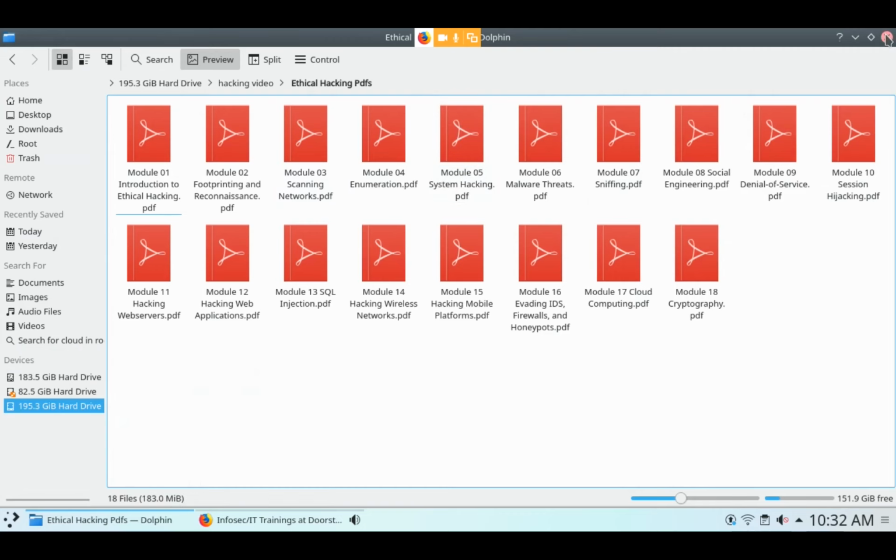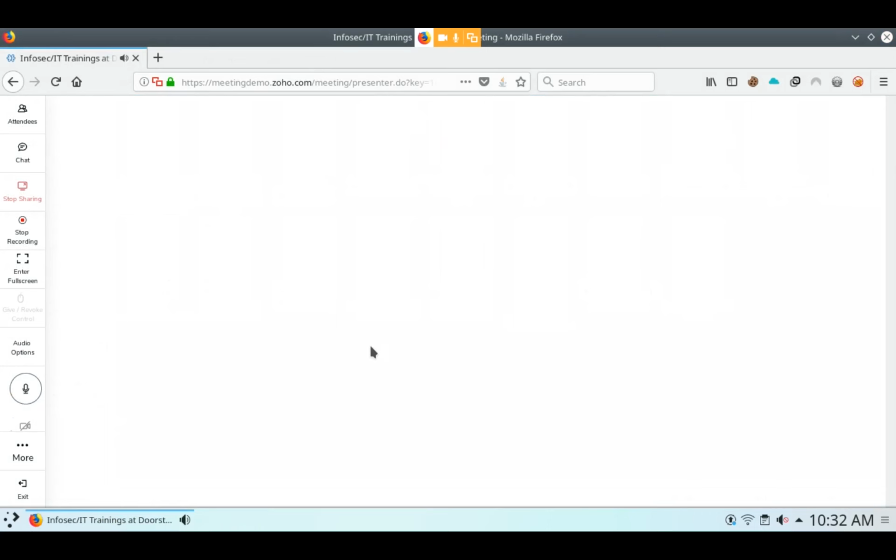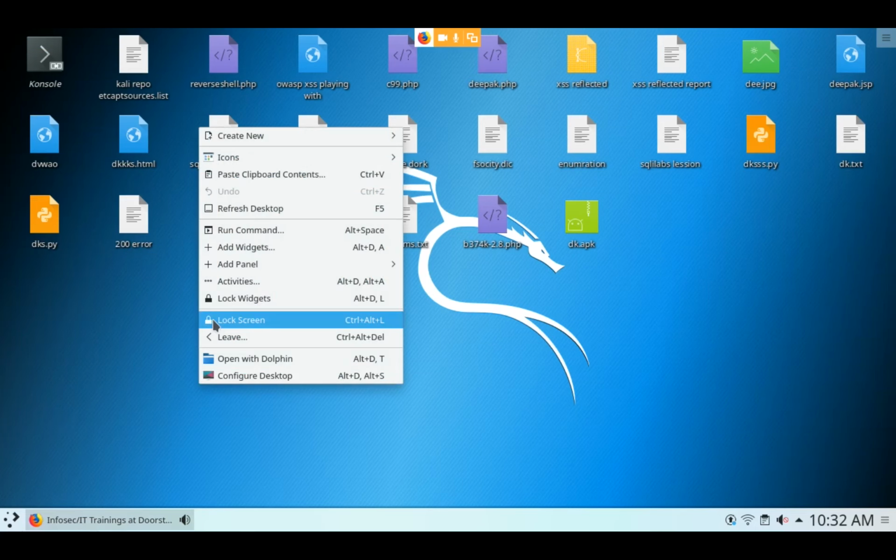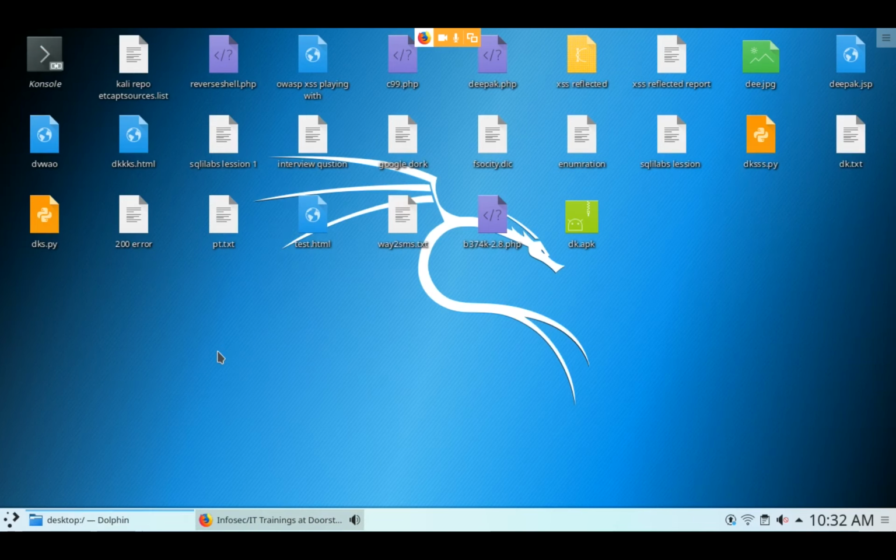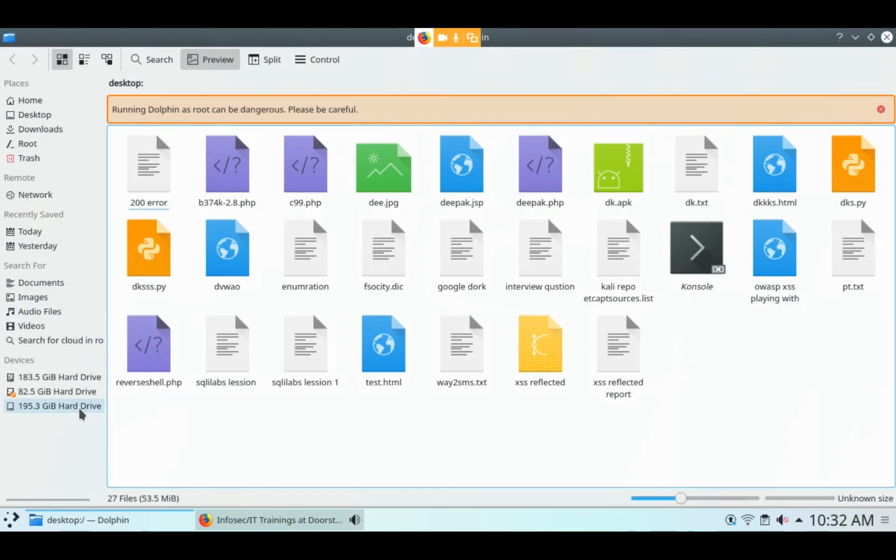Before this I have to open my PDF. This one, open with Dolphin. Sir, yesterday you talked about theHarvester as well. Yeah, theHarvester, I have told you about that. theHarvester looks for searching. Yeah, theHarvester is useful to get information about their employees.